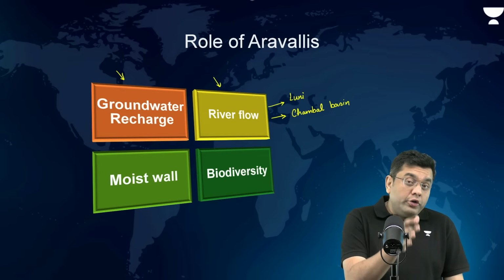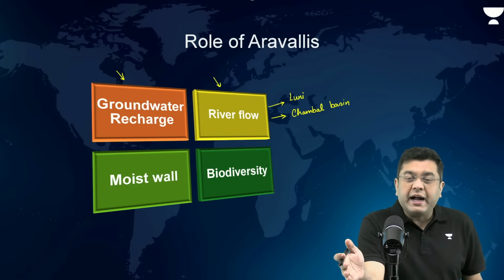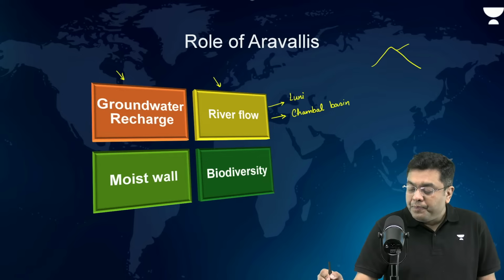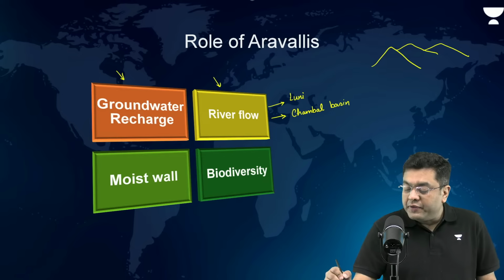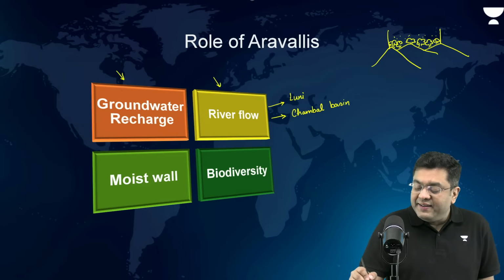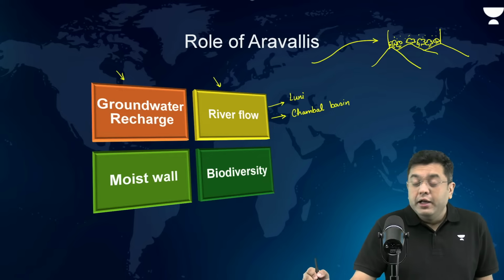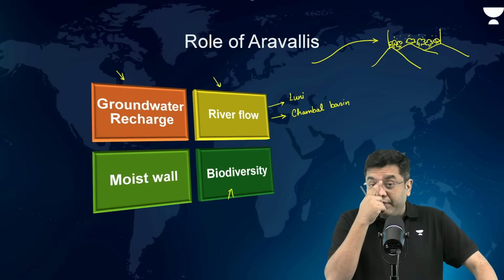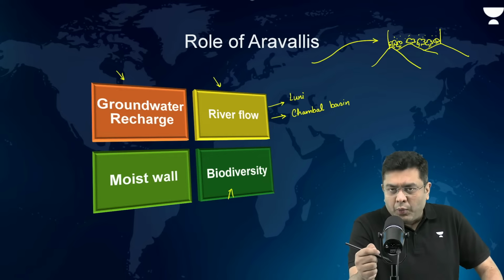Now, Aravalis, because of the green cover, offer a kind of moist wall almost. If you think about the Aravali features, in these hilly features you have the presence of some shrubs and some trees. What it does is provide a certain moisture cover in the air in the vicinity. This moisture cover acts as a protective wall and prevents the sandstorm from the Thar Desert from desertifying the Gangetic Plains. Also, it accommodates vital biodiversity. So, that is why Aravalis are vital.